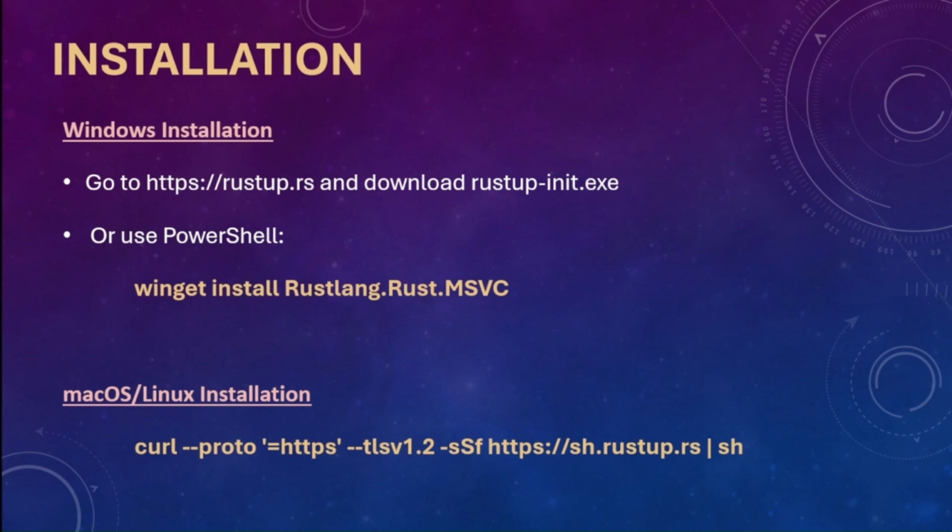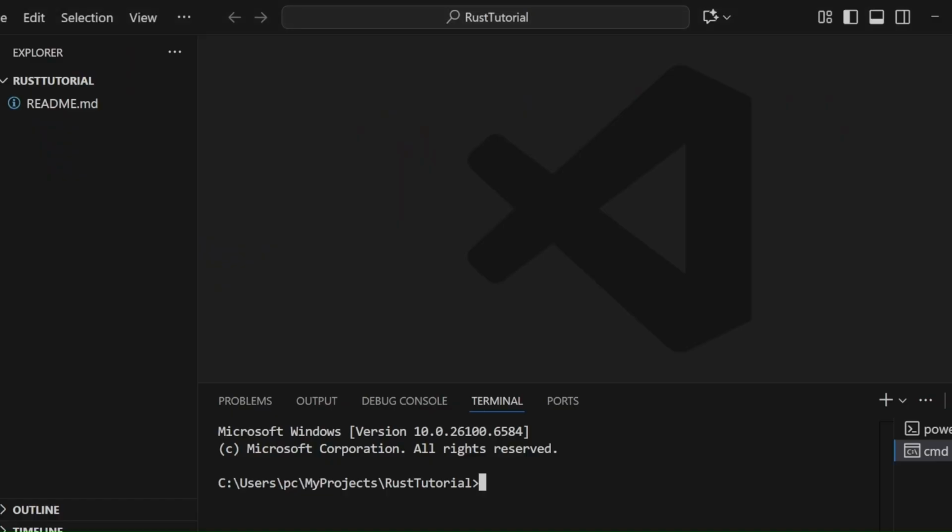So let's install this now on our system. Let me open my VS Code and install Rust on my Windows system. Here I will type winget install rustlang.rust.msvc.